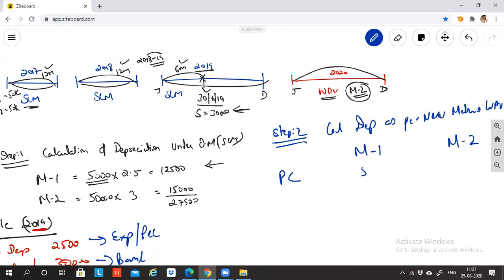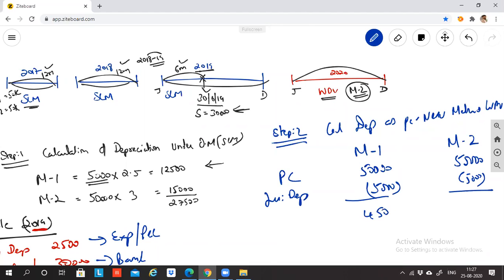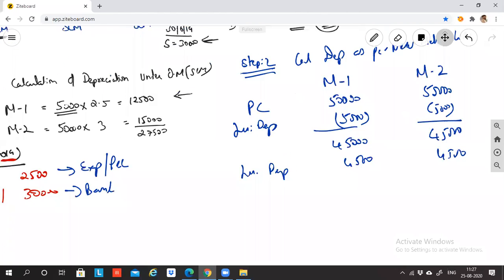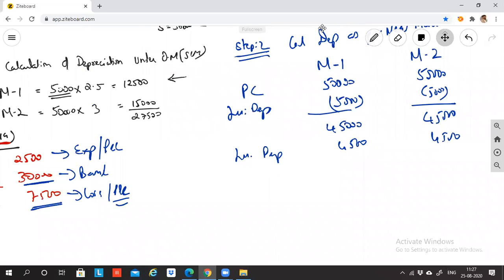Purchase cost 50,000 less depreciation is how much? Sir, 5,000 for the first year and 5,000 for the second year. What is the balance? WDV? Sir, 45,000 less depreciation 4,500. What is the balance, sir?